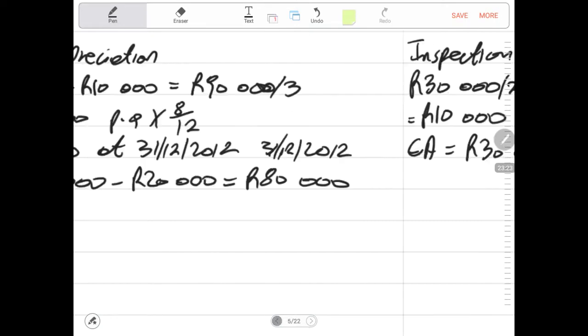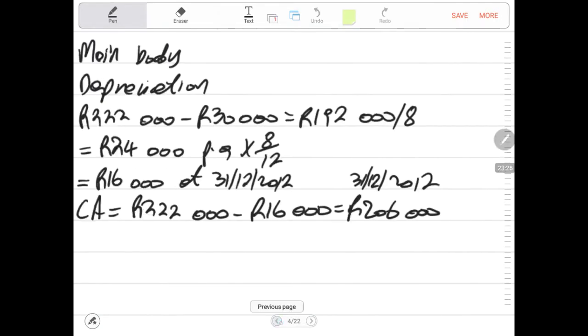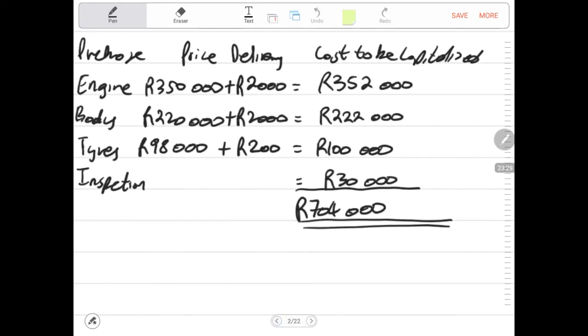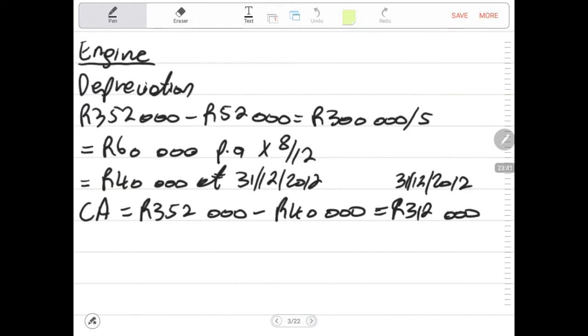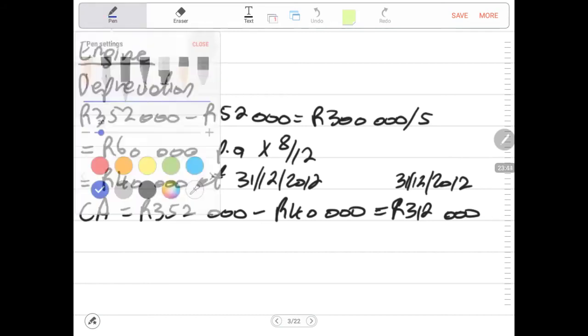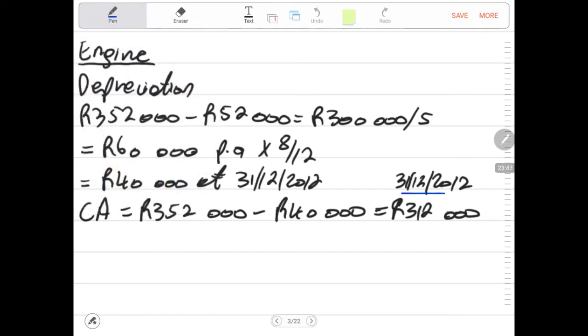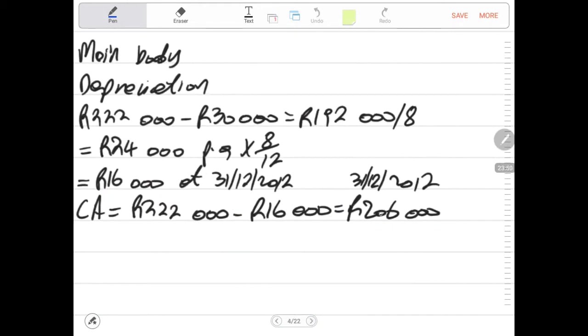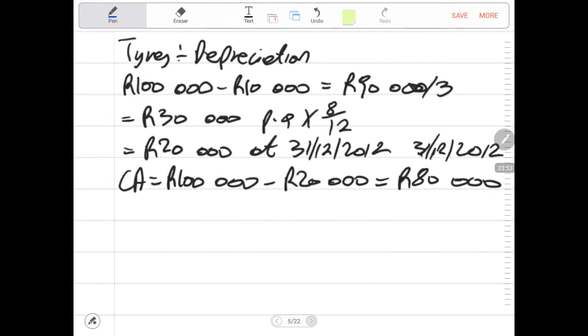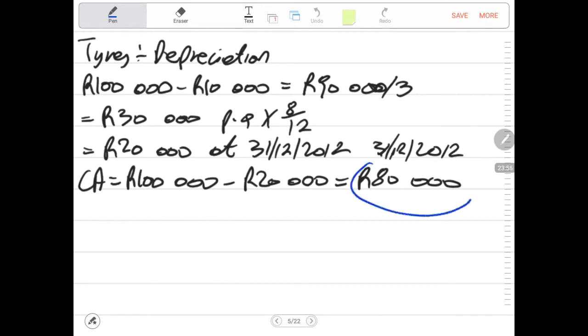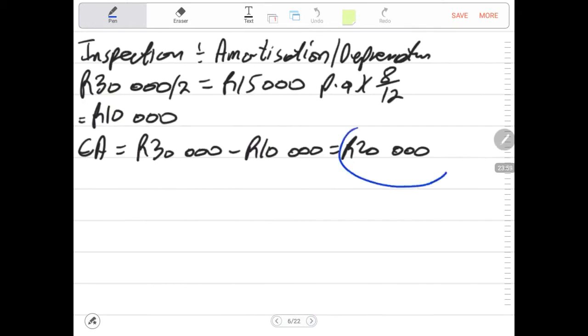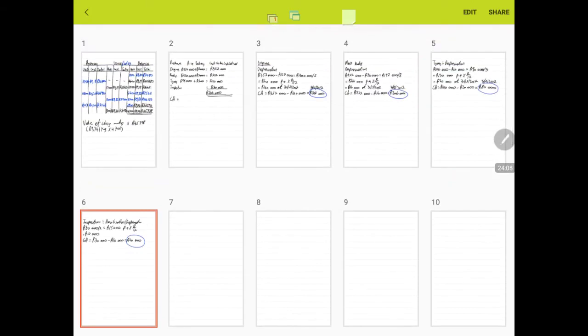Now that this is done, I need to go back to my main page where I have my asset as the delivery truck. So now we are looking for the carrying amount of the truck. The carrying amount of the truck will be the carrying amount of each of these components: the carrying amount of the engine plus the main body plus the tires plus the inspection will give us the carrying amount of this asset. I hope you are very clear with that one. Let me go back and scroll back.